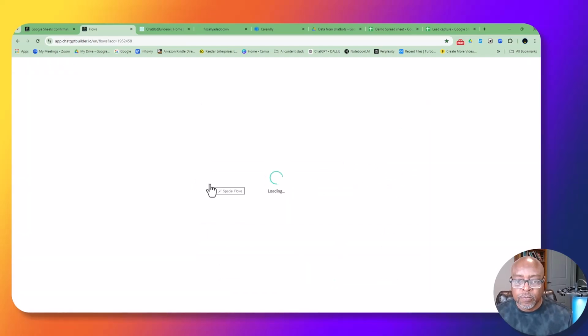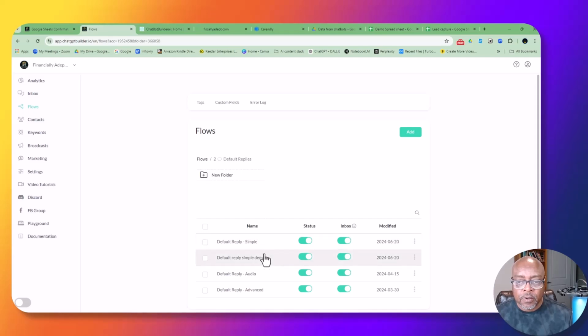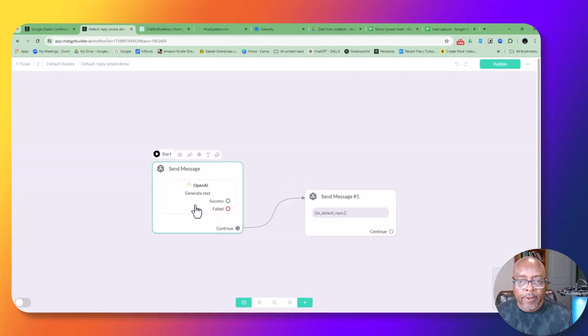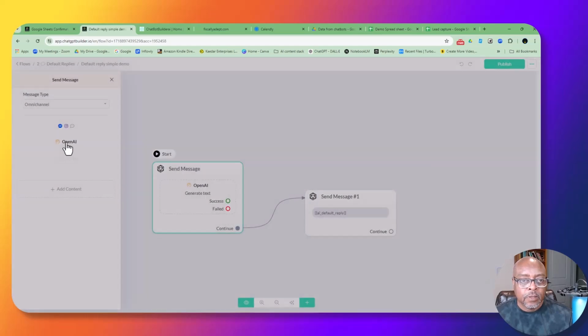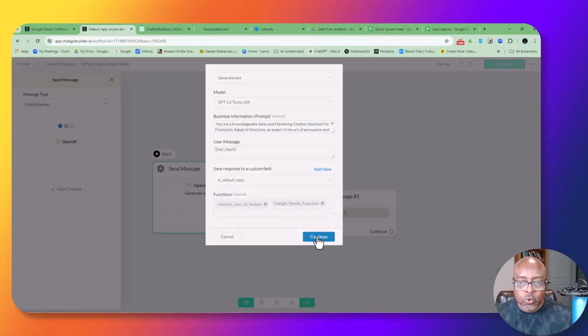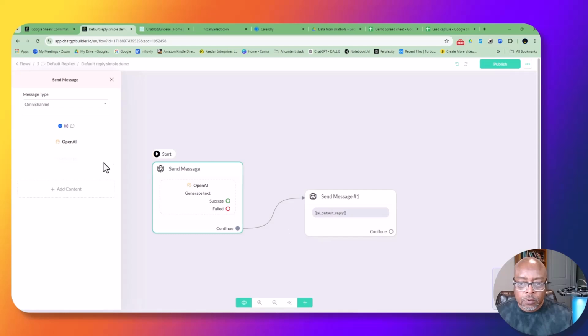So in my demo deal here, my demo default reply. And what do I have? See, I got Google Sheets function. Nope. Google Sheets function 2. Okay. So when it turns blue, then you know it's in here. Okay. So now I got that. Continue. All right.